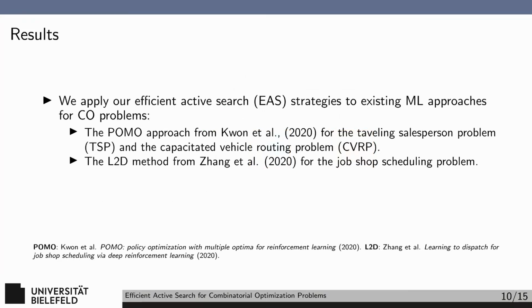We now evaluate the 3 different strategies on 3 different optimization problems. For the traveling salesperson problem and capacitated vehicle routing problem, we extend the POMO approach from Kwon et al. with EAS techniques. For the job shop scheduling problem, we extend the L2D method from Zhang et al. The main point here is that EAS can be applied fairly easily to any autoregressive model.